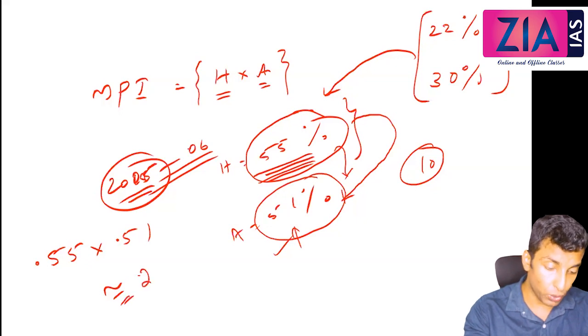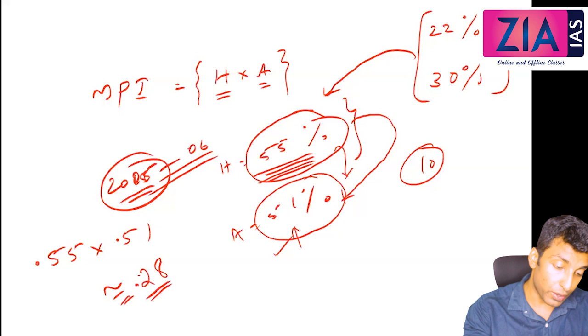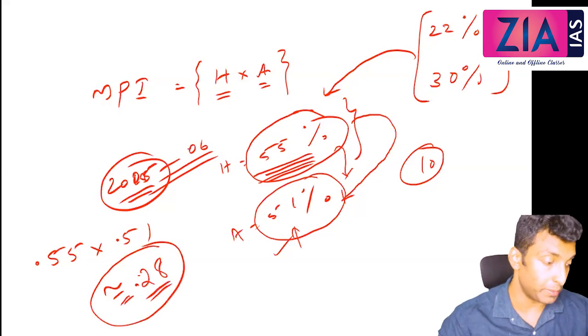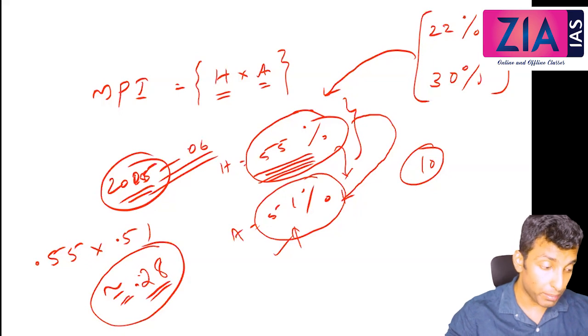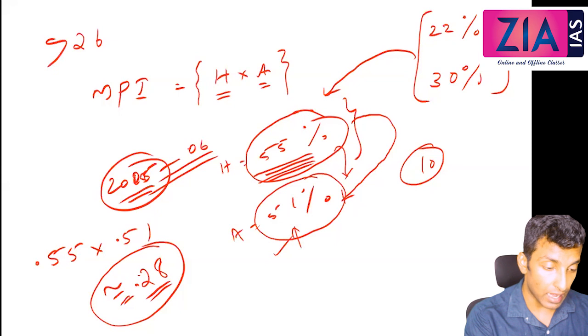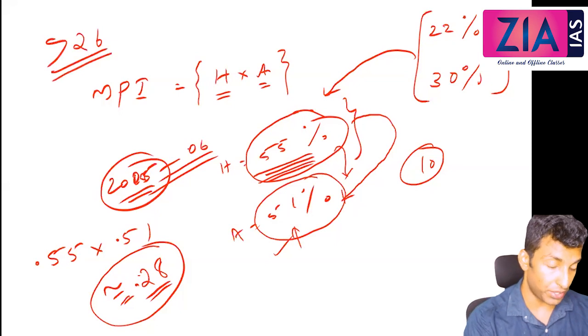So this is 0.28. According to them, the maximum number of poor are in India. The total number of Indian poor, if you take, is greater than that of 26 African backward countries put together.